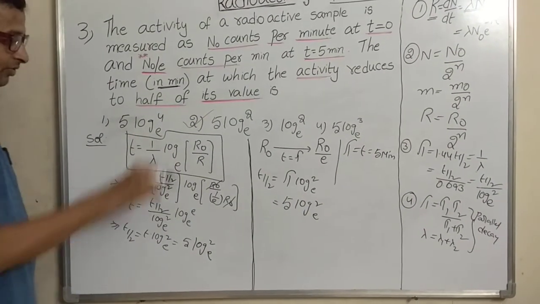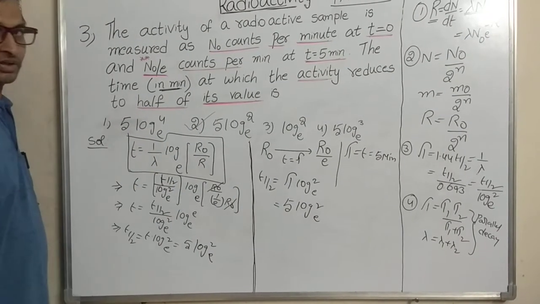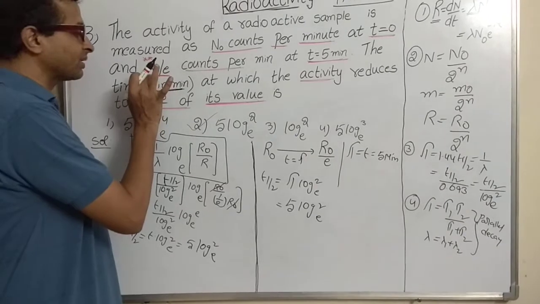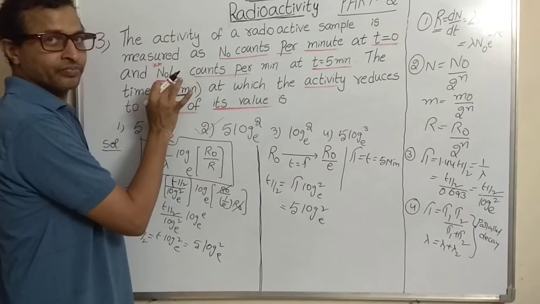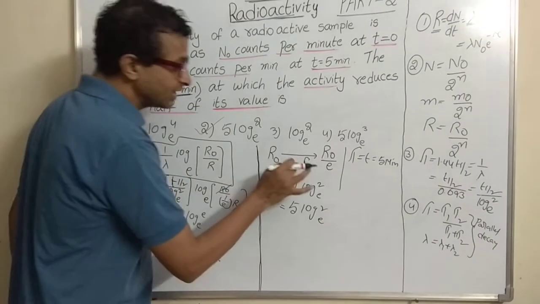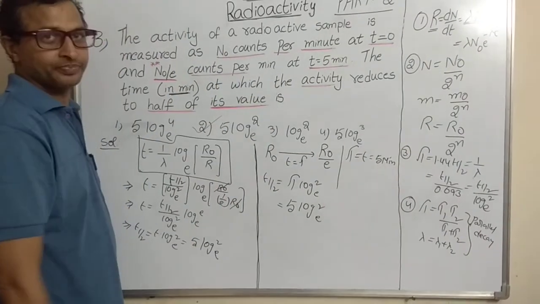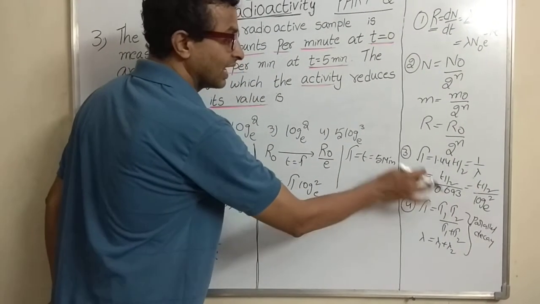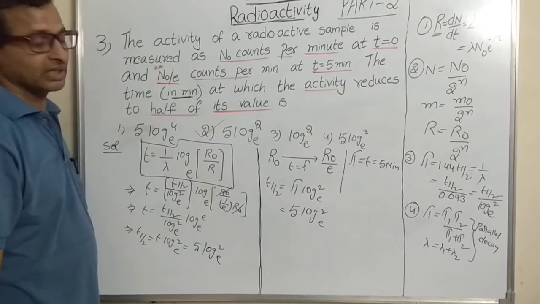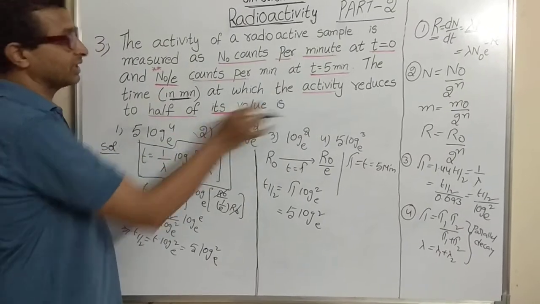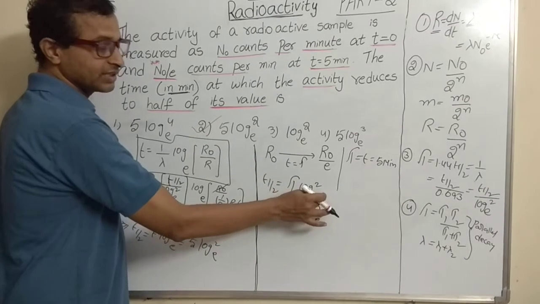If you want to go through the first process, so many logarithmic formulas we need to know. But if you remember that the activity becomes 1 by e times the initial activity in the time which is equal to average life, and if you know the relation, average life is equal to t half upon log 2 base e, from that, when they ask you to find the half-life, half-life is equal to tau multiplied with log 2 base e.